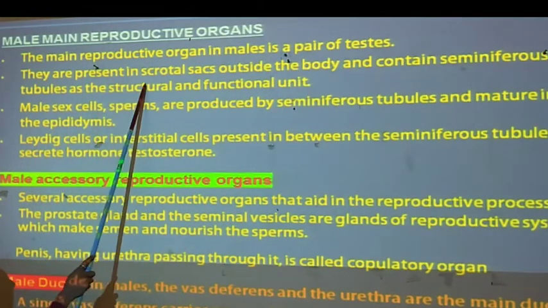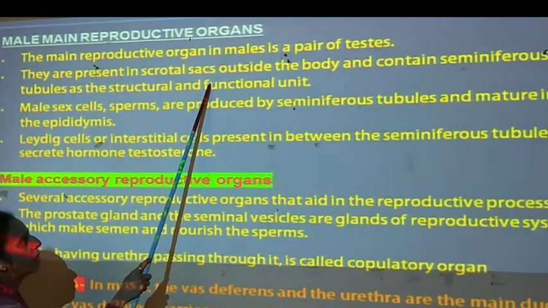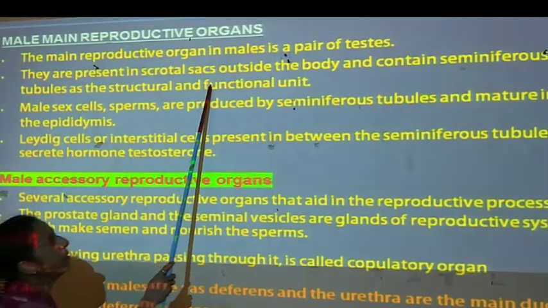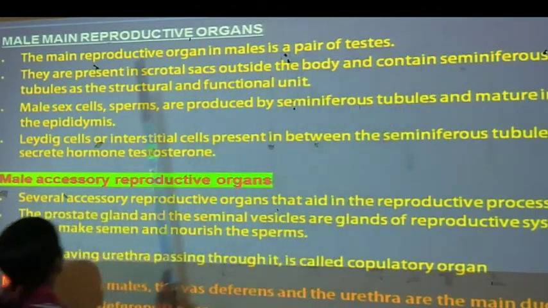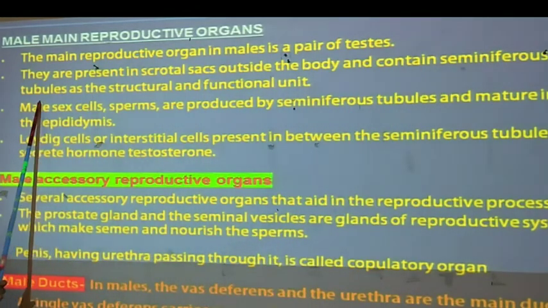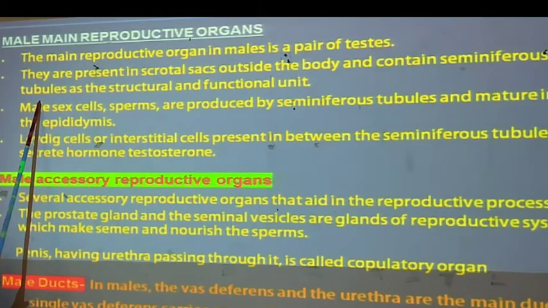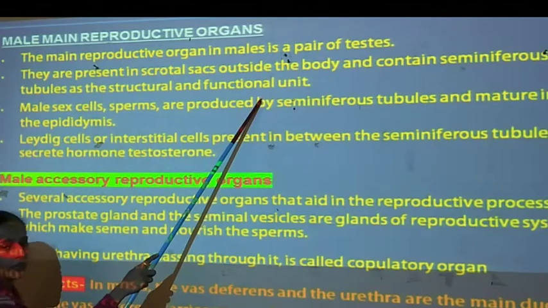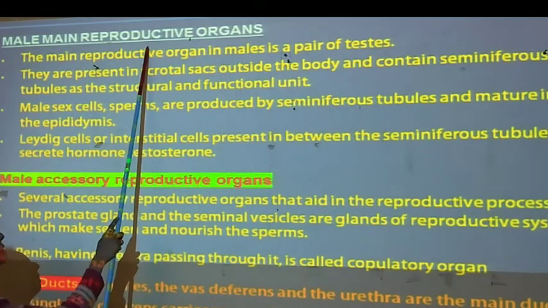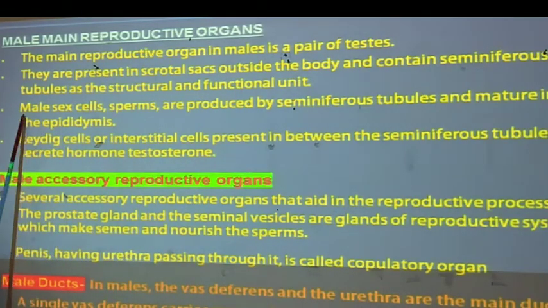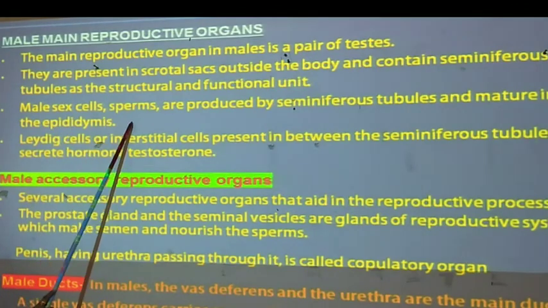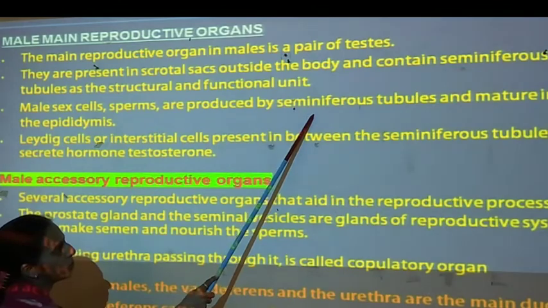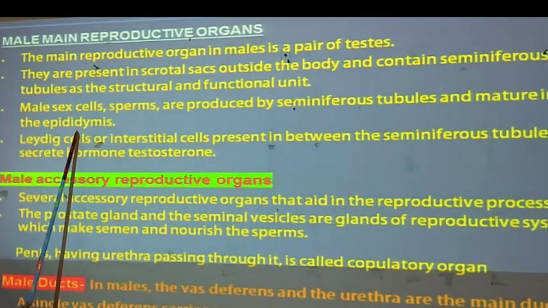Now the male reproductive organ, the main organ, is the pair of testes that you have seen. They are present in the scrotal sac. That scrotal sac is called the scrotum and it contains seminiferous tubules. Seminiferous tubules are the structural and functional unit of the male reproductive system. Now male sex cells are the sperms. They are produced by seminiferous tubules and mature in the epididymis.